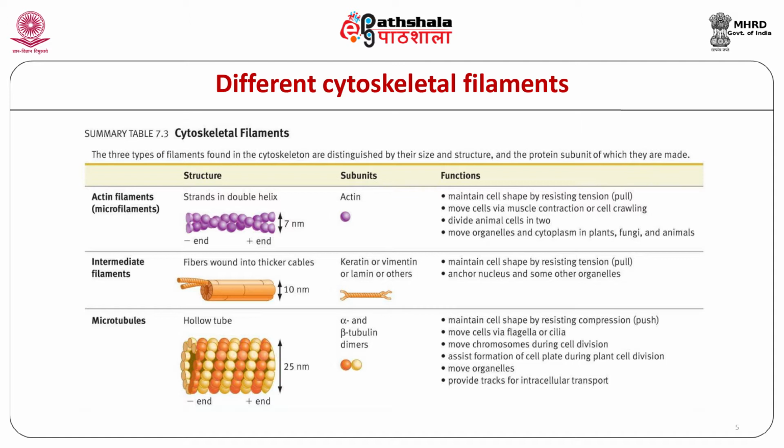It appears as an elongated, unbranched cylindrical element of about 20 to 30 nanometer in diameter with varying length. Cytoplasmic microtubules are uniform in size.